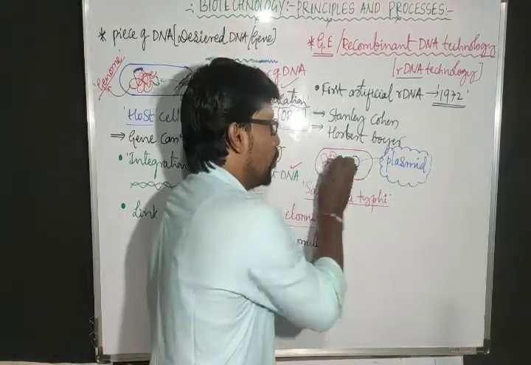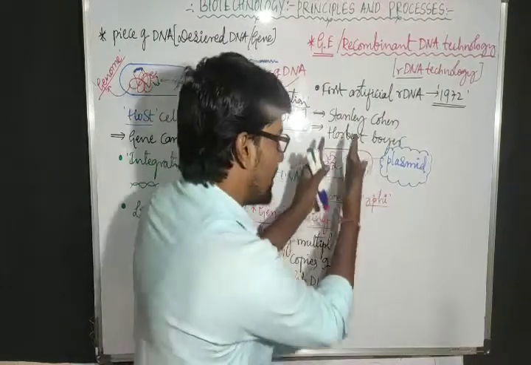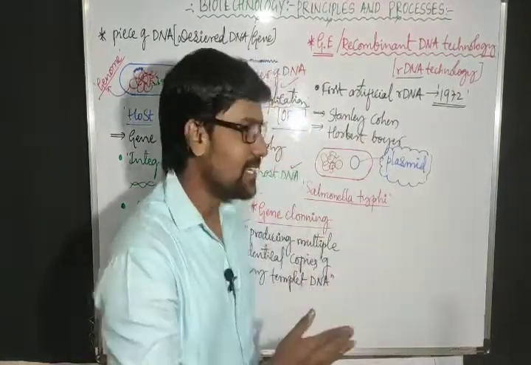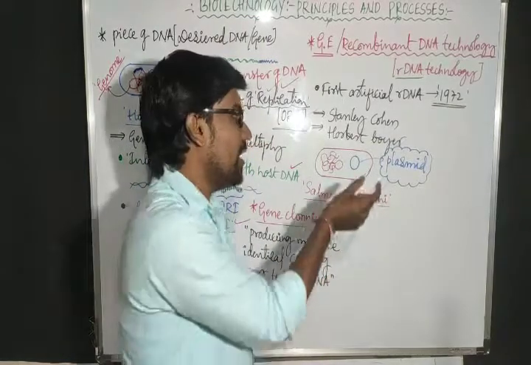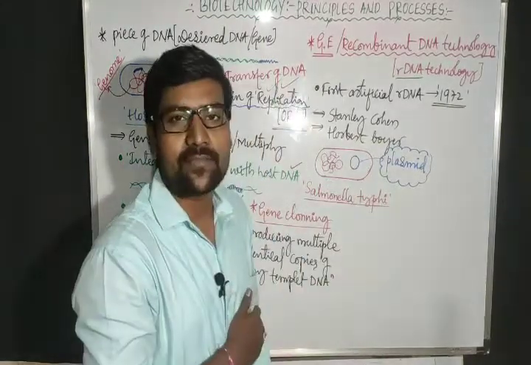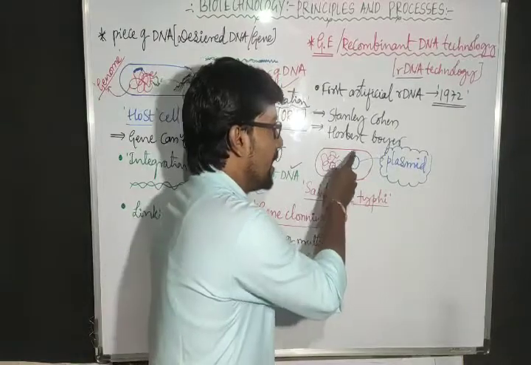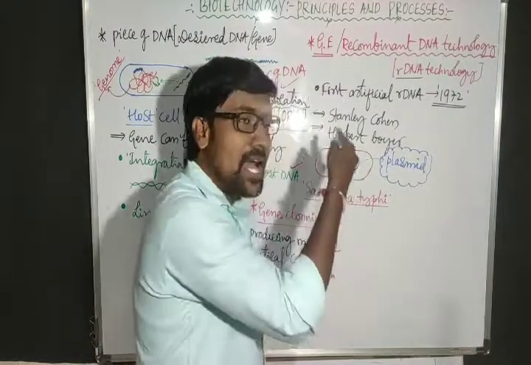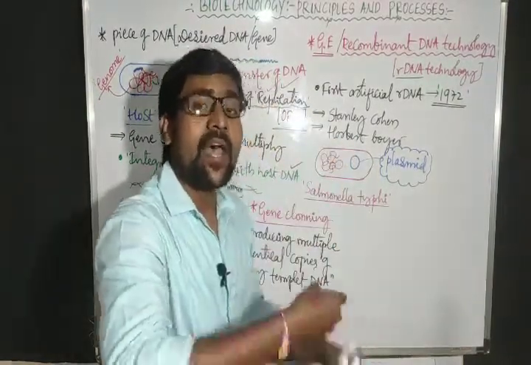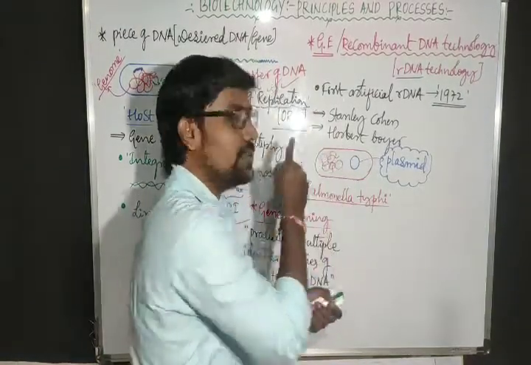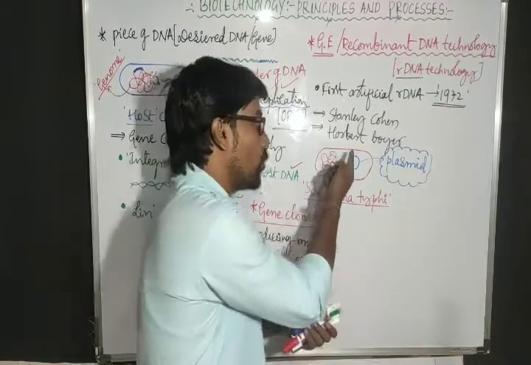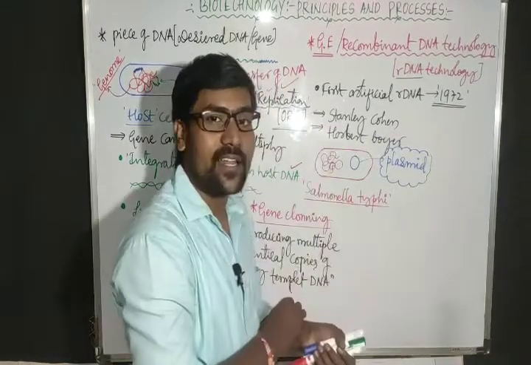During cell division, when the cell is going to divide, the DNA will replicate, it will double, and the plasmid also doubles. But the doubling, multiplication or replication of the plasmid does not depend on this DNA.